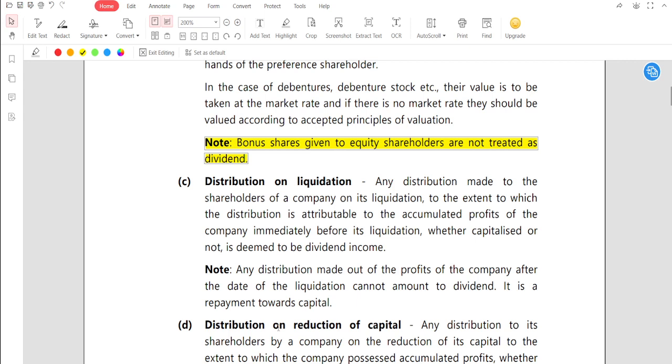Any amount given to the shareholder out of the available profit before liquidation will be deemed dividend, but any distribution of the profit after liquidation, suppose the company has made some profit after the date of liquidation, will not be treated as a dividend. It is repayment towards the capital. Clear guys? Go through this once, it is a very good point.